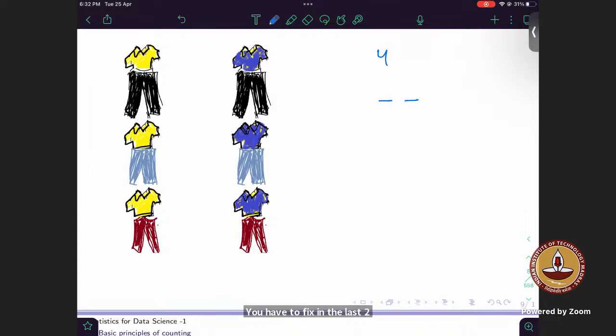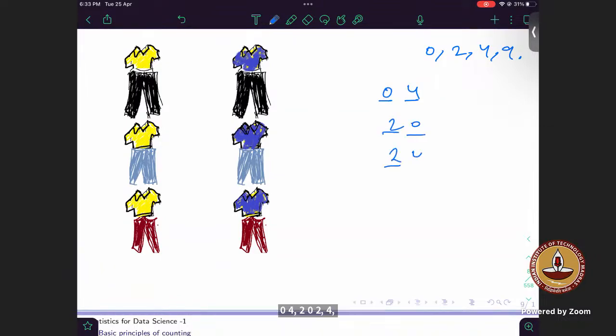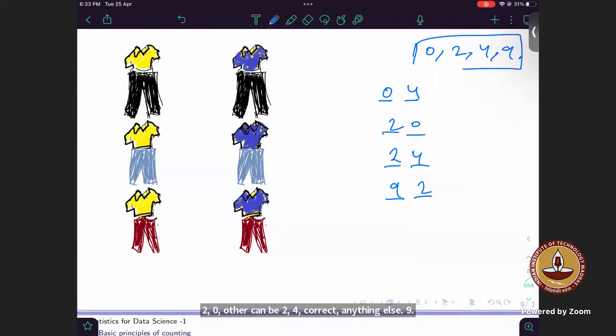Let's say we include 0, 2, 4 and 9. So what are all the possible numbers that you can frame out of this which are divisible by 4? 0 4, 2 0, 2 4, correct? 9 2 also. No, we don't have 3, only 0, 2, 4, 9.